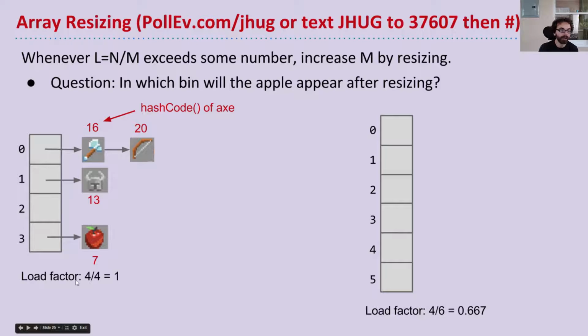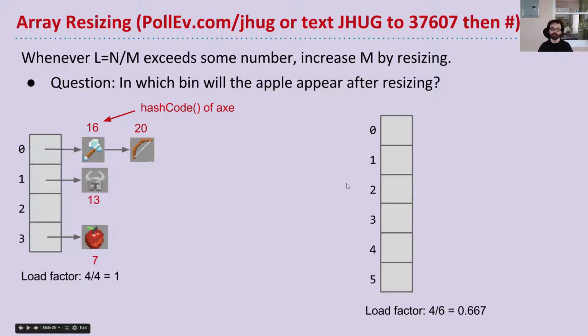So the load factor of this table right here is 1. But let's say I resize this data structure to size 6. Where will the apple appear? Okay? And the difference is what you're modding by. So ponder that for a second. I'll wait for you.